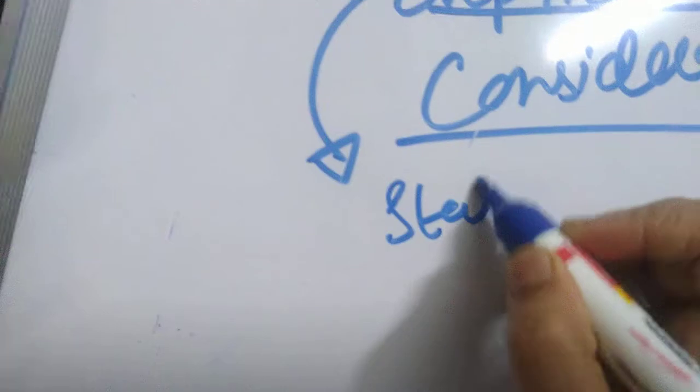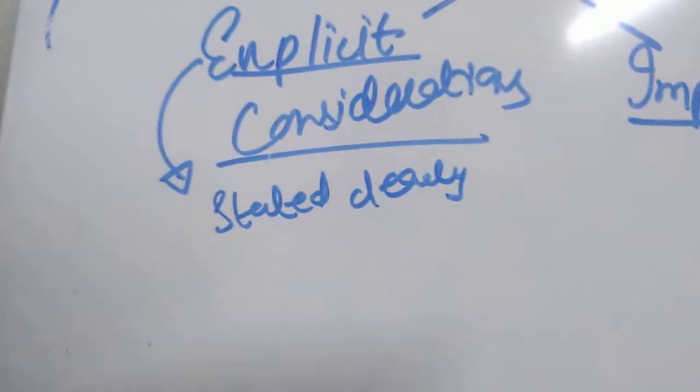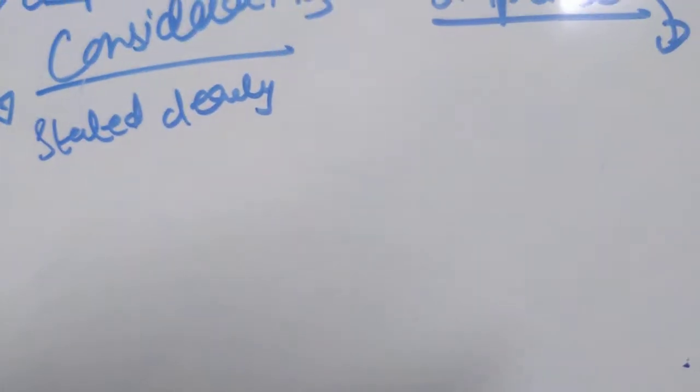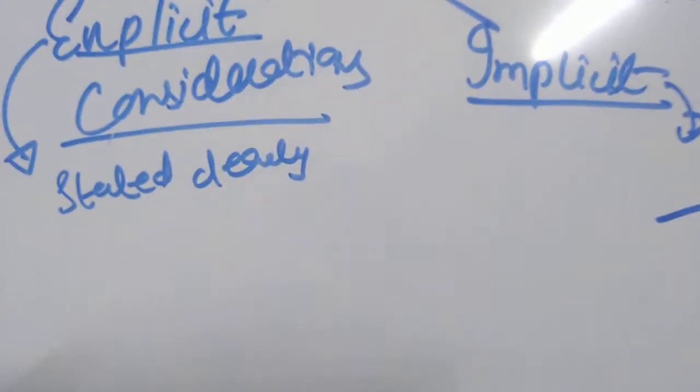Explicit means it is stated clearly; you need not prove it. But implicit means it is not stated, but it is just expected, it is implied. That is the main difference between explicit and implicit.